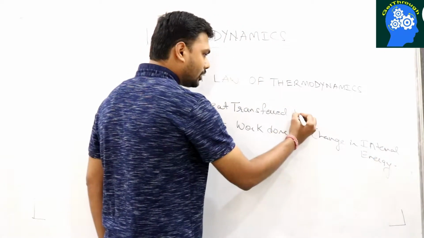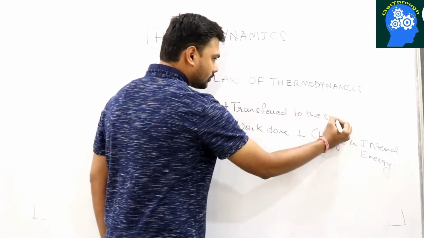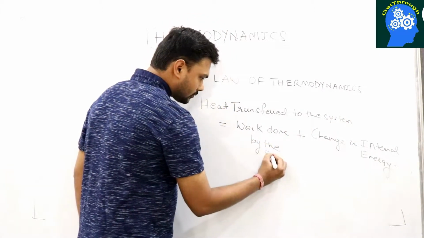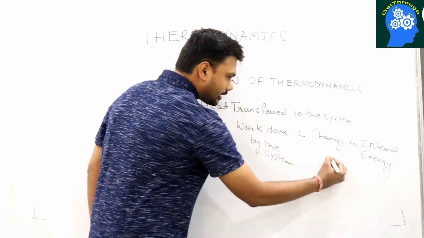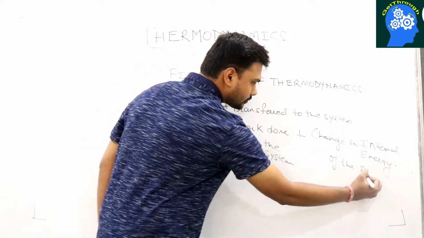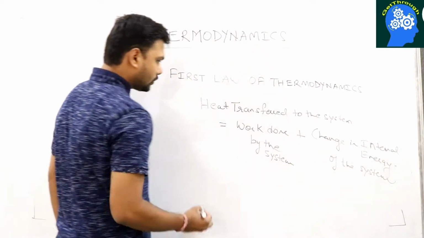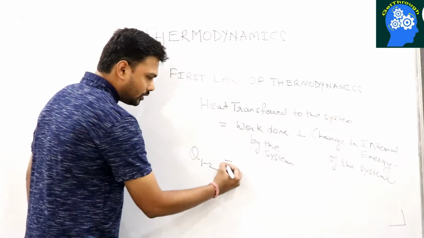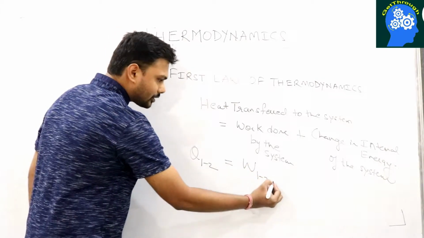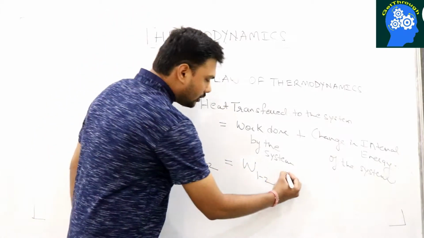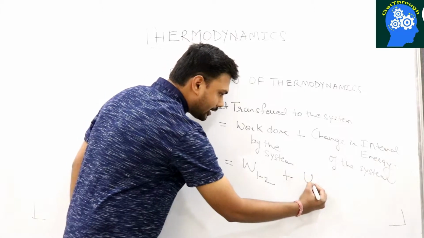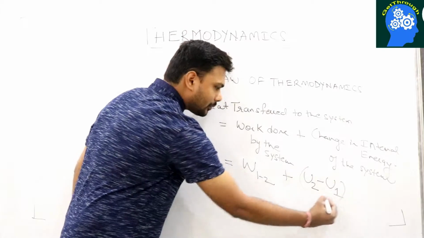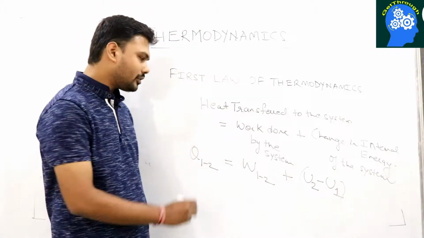Heat transferred to the system, work done by the system, and change in internal energy of the system. So heat transfer Q by the system in the process 1 to 2 is equal to work done by the system in the process 1 to 2 plus the change in internal energy, that is final internal energy minus initial internal energy of the system in the process 1 to 2. So this is the first law.